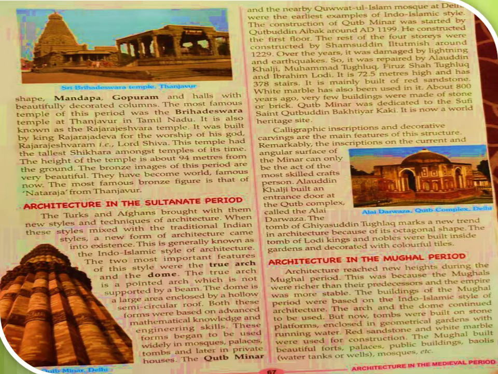Now, if you see the Qutub Minar and Quwwatul Islam Mosque at Delhi, they are the earliest examples of Indo-Islamic style. We have already read that the construction of Qutub Minar was started by Qutbuddin Aibak around AD 1199, and he constructed the first floor, and after that the rest of the 4 stories were constructed by Shamsuddin Iltutmish. So it was finished by Iltutmish, and this was done in 1229.